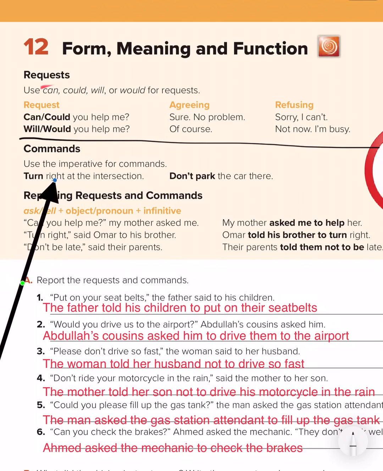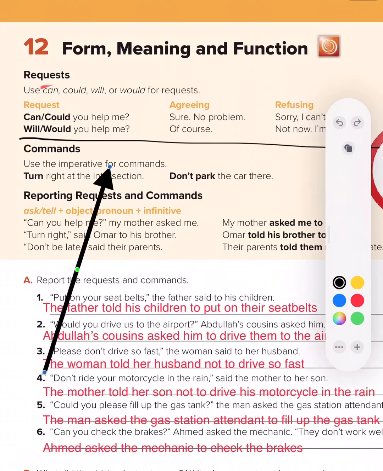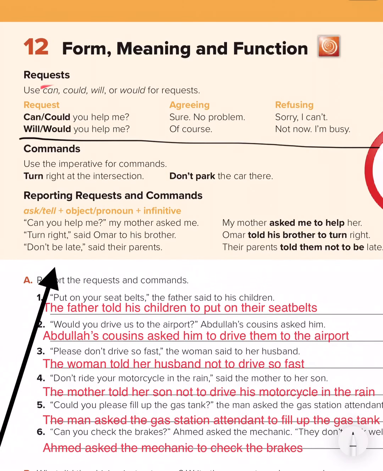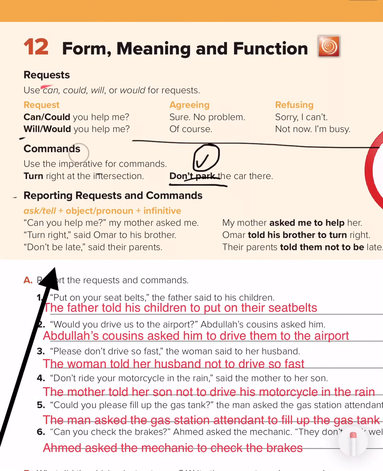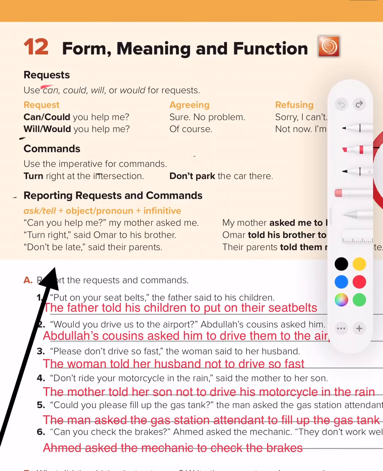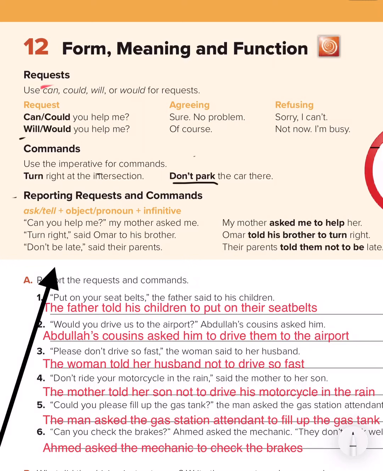Like turn right at the intersection. Okay, so in a command you have to start with the verb. So we have to start with the verb, as you can see here. The verb must be in the base form. No s, no ing, no ed. The base form, just turn. And you can sometimes make a negative command, as you can see here.